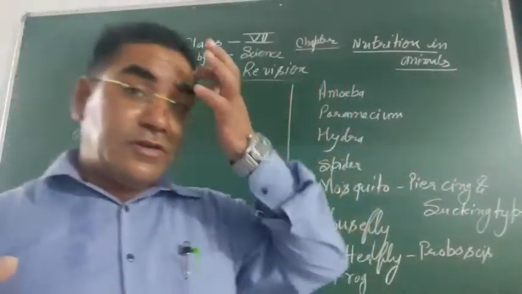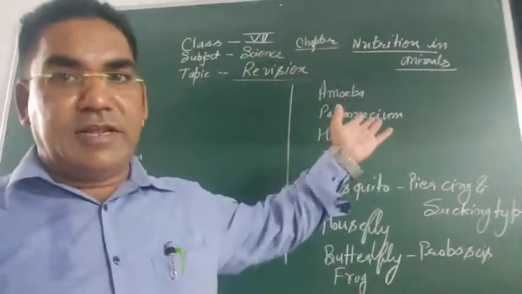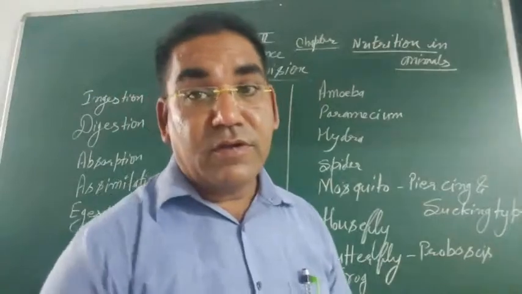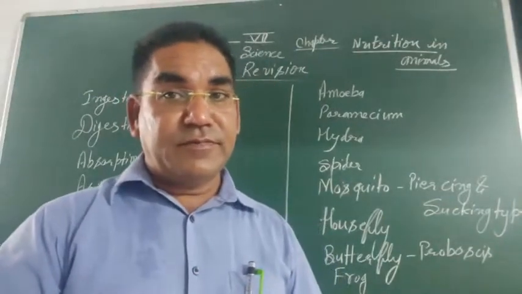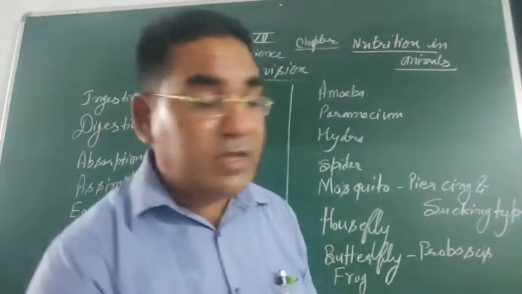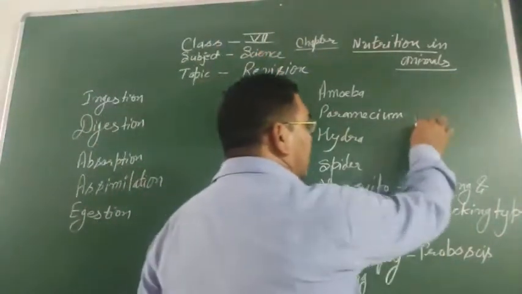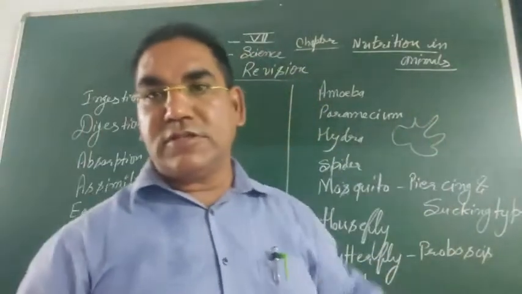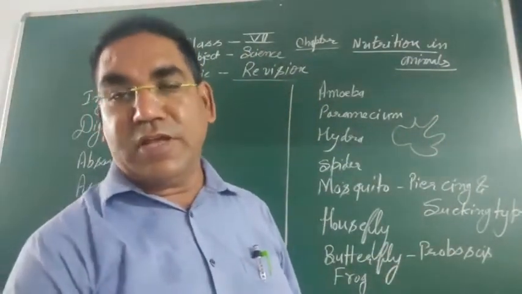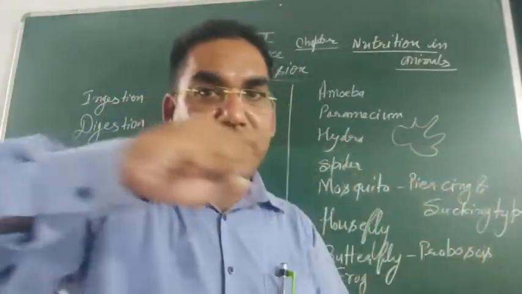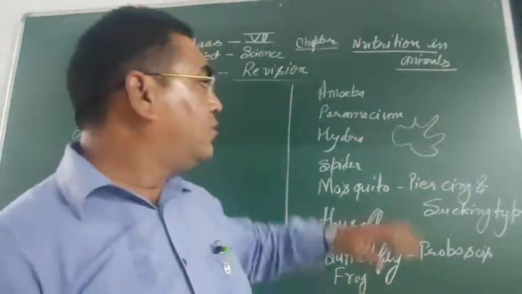Now look, nutrition in lower animals. In case of amoeba, it does not have a special structure, but its body shape can be continuously changed. It forms finger-like projections which are known as pseudopodia. Pseudopodia are not only helpful in locomotion but also helpful in capturing the food material.